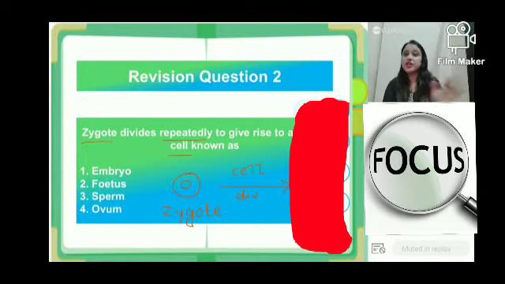These are all revision for people who have already attended the previous session, and for the new kids who don't understand, no problem. We can do this, okay? Chalo, everyone has answered mostly.